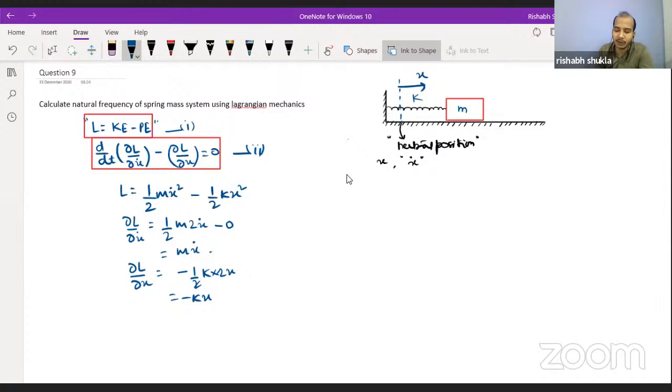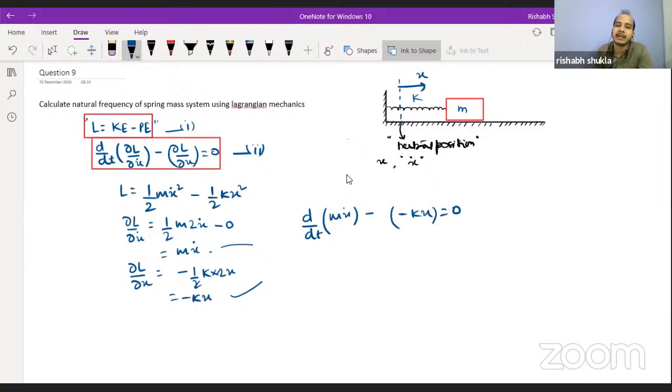Now putting the values of m x dot and minus kx into our Lagrangian equation, we will say that the time derivative of m x dot, minus of minus kx, is equal to 0.